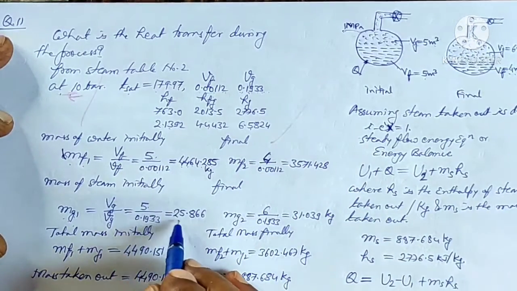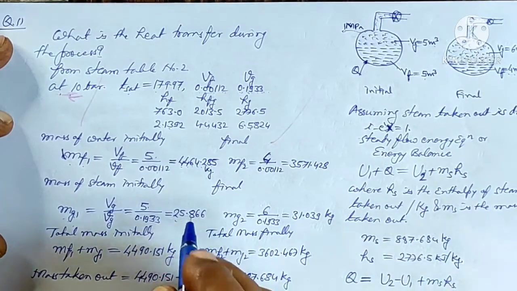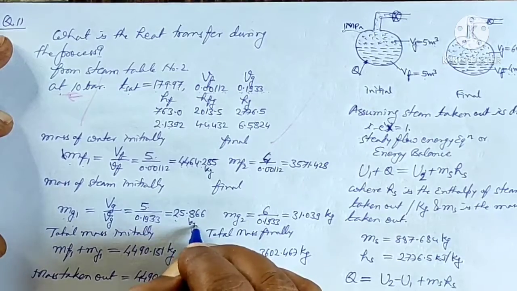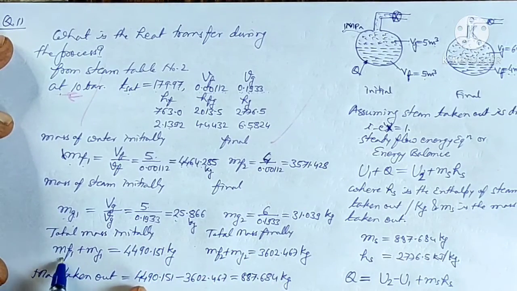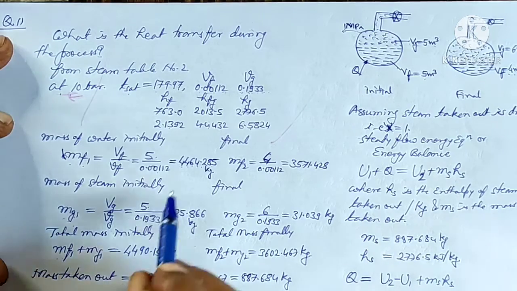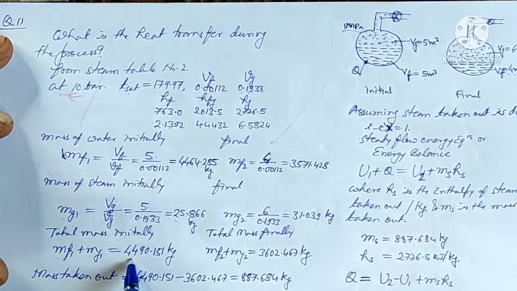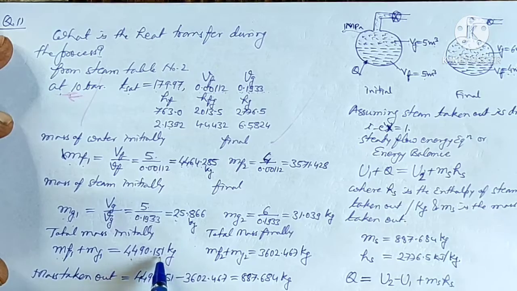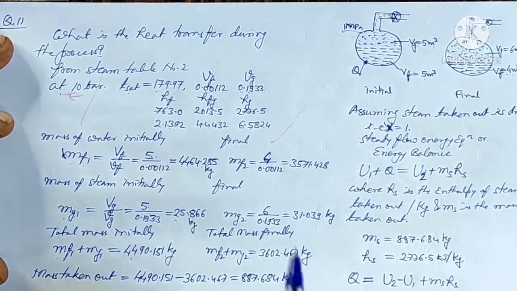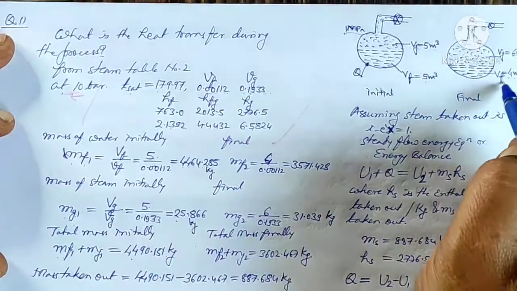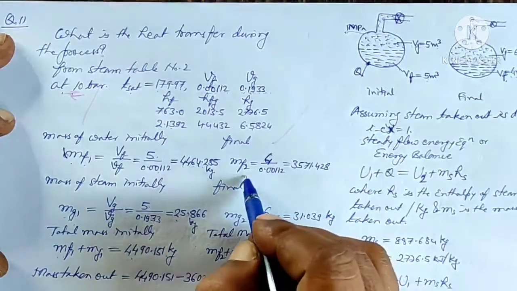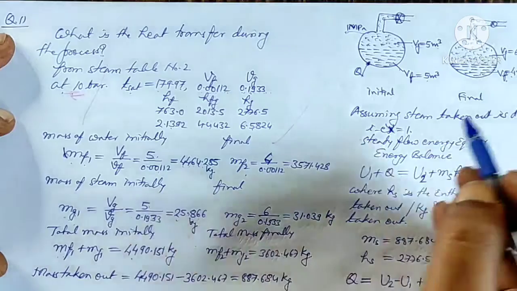So this gives me 25.866 kg of steam initially. So the total mass initially will be the mass of the liquid plus the mass of the gas, the sum of these two, which equals 4490.151 kg.